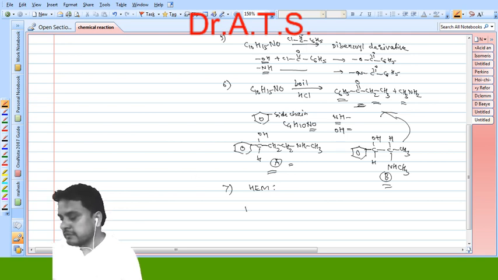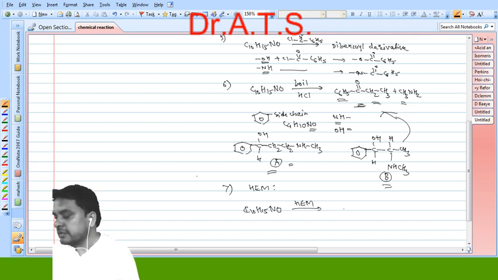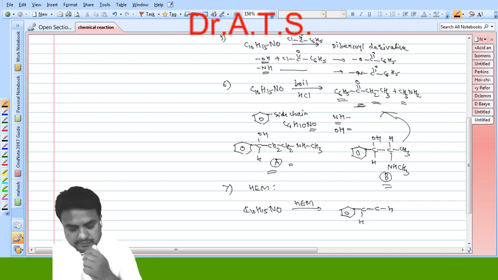Suppose we consider the structure. If we carry out the Hofmann exhaustive methylation of this ephedrine by considering its molecular formula C10H15NO, we get this product, that is C, then C, H, and here the CH3 as well as oxygen.